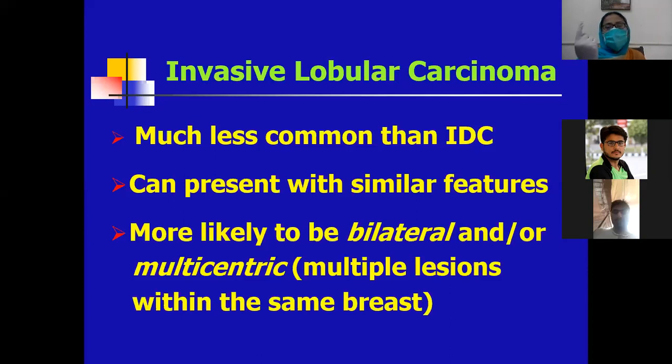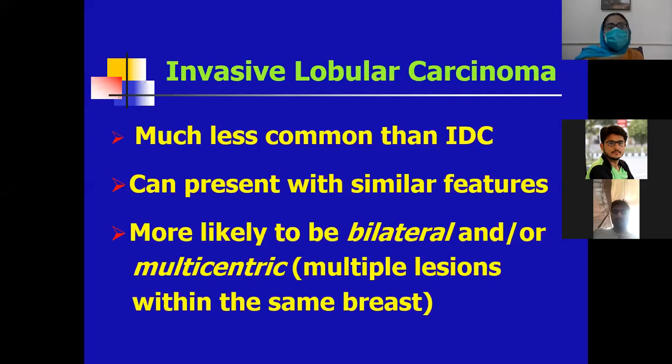These risk factors include certain breast regions, age, epidemiology, family history, and other factors. Then we discuss the types of breast carcinoma. The most common types are invasive ductal carcinoma and invasive lobular carcinoma, and the commonest type is invasive ductal carcinoma. Then we must know about the different types of ductal carcinoma: one is invasive, another is in situ.